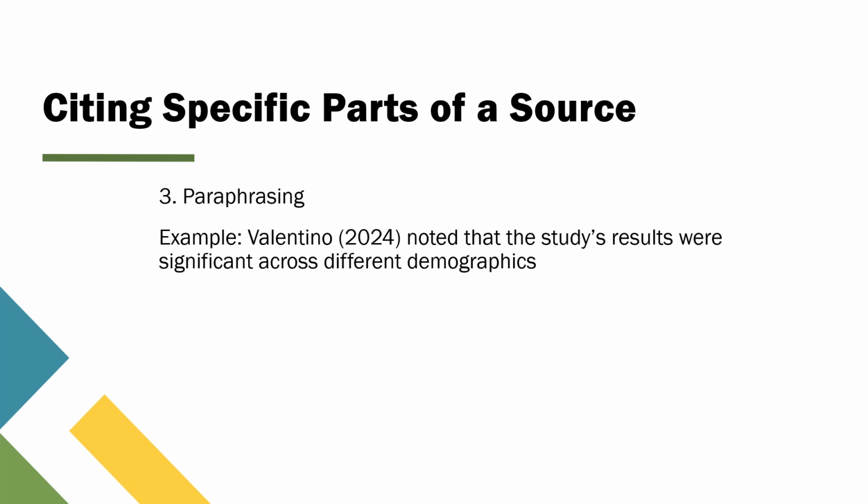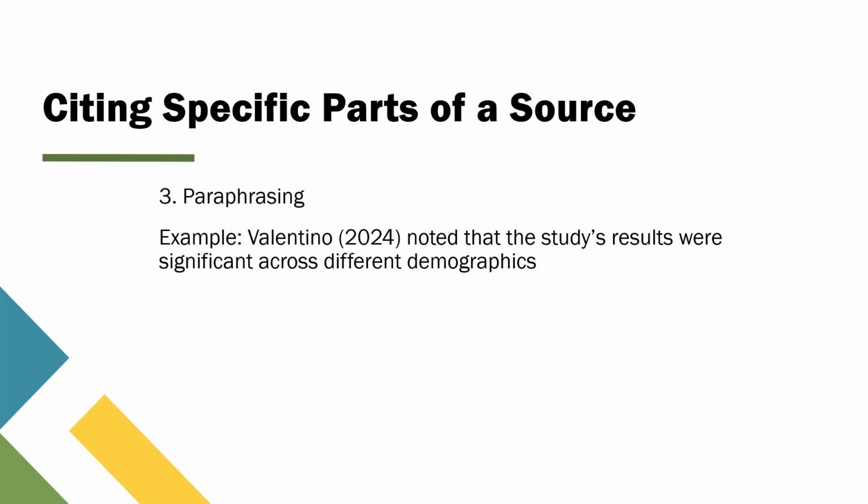Finally, let's talk about paraphrasing, which is another important way to incorporate information from the sources in your writing. Paraphrasing involves taking the ideas or findings from a source and putting them into your own words, while still giving credit to the original author. In APA 7th edition, when you paraphrase, you don't need to use quotation marks since you're not using the author's exact words. However, you do still need to cite the source to show where the idea came from.